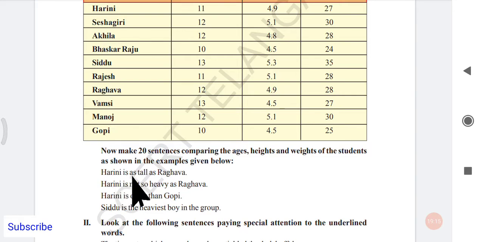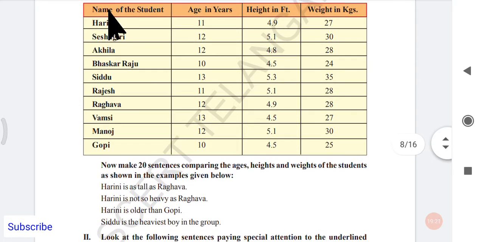Harini is as tall as Raghava. Harini is as tall, in the sense of height. Harini is 4.9 and Raghava is also 4.9 here. Both are 4.9. So the sentence is Harini is as tall as Raghava, in the sense they both are equal in height. Next, Harini is not so heavy as Raghava. So weight. Harini's weight is 27, Raghava's weight is 28. So Harini has less weight, 1 kg less. So the sentence is Harini is not so